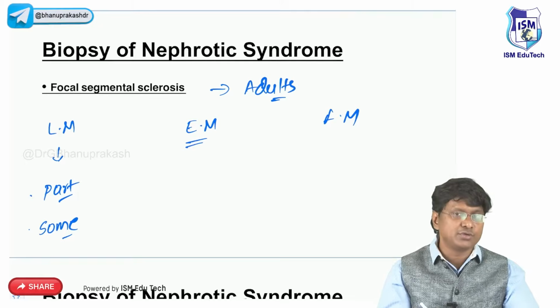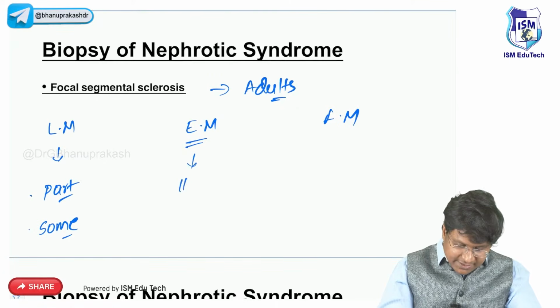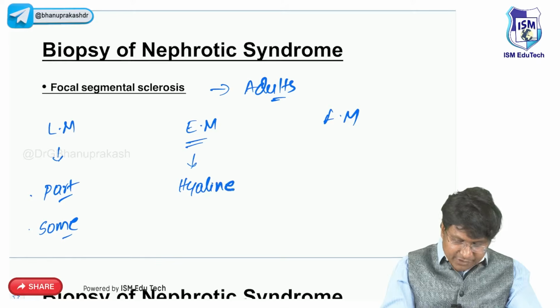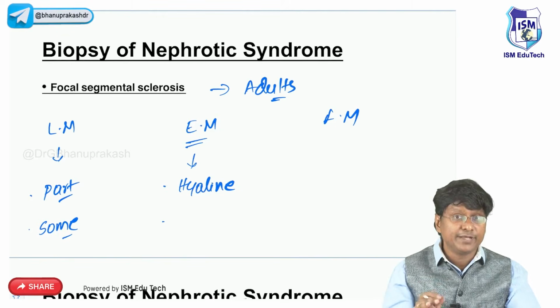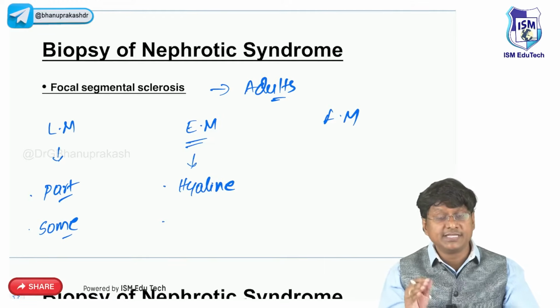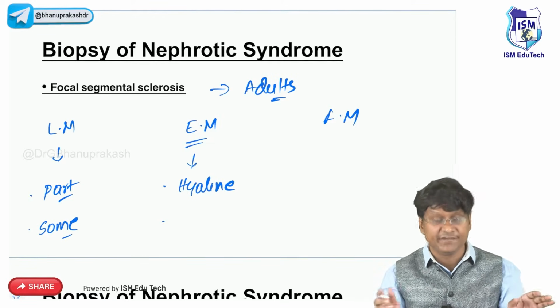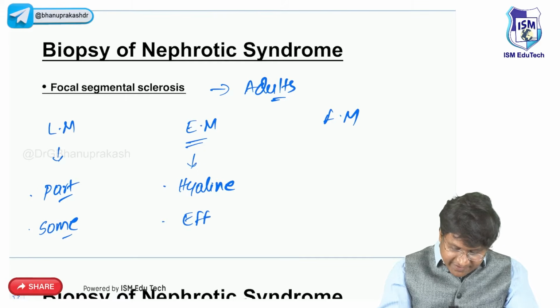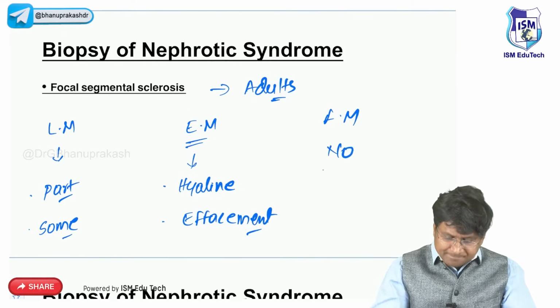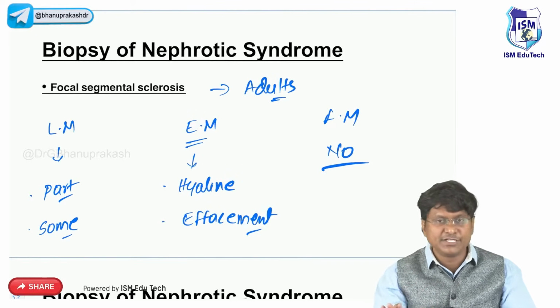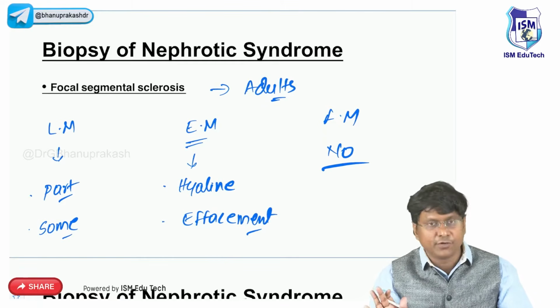Whereas in electron microscopy, you will observe the presence of hyaline deposits. And not only that, in electron microscopy you will also notice the podocyte foot process effacement, right? There will be effacement of the podocyte foot process, and there will also be hyaline deposits. And fluorescent microscopy will be normal. That means there is no immunoglobulin in fluorescent microscopy in focal segmental glomerulosclerosis.